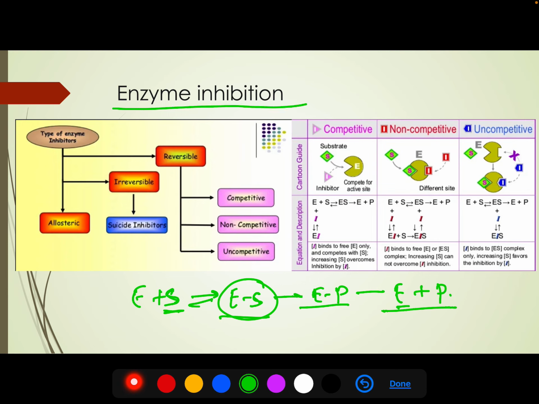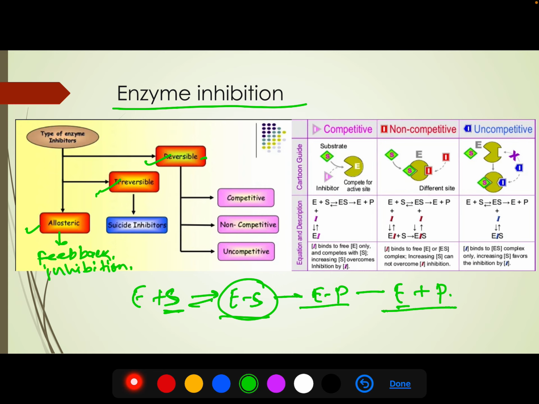So these are the types of inhibition. Inhibition can be categorized broadly into three categories: reversible, irreversible, and allosteric. Allosteric is also called feedback inhibition.